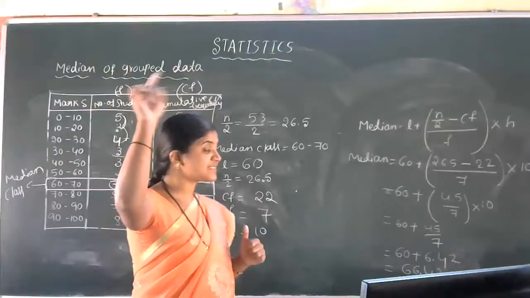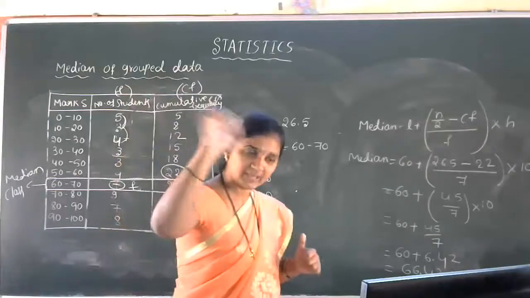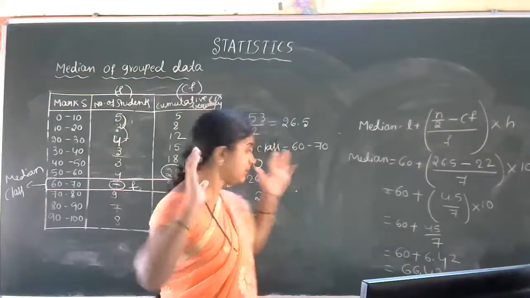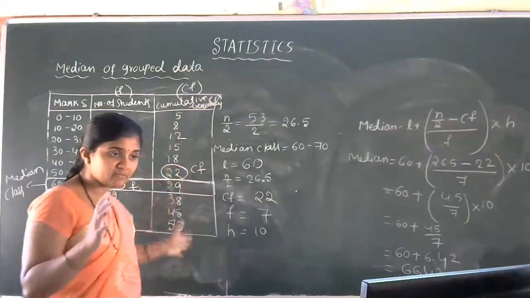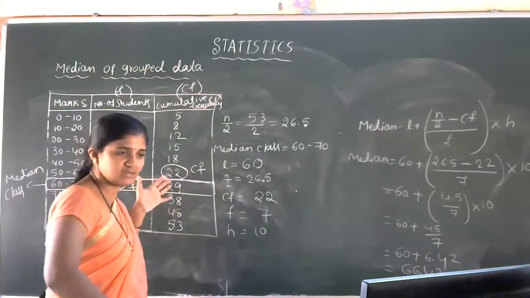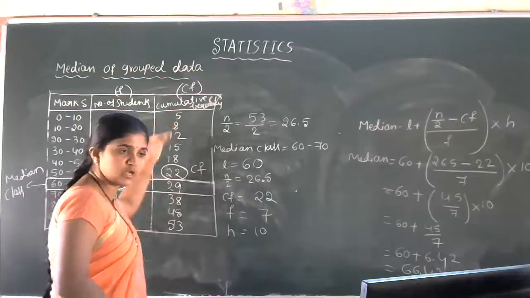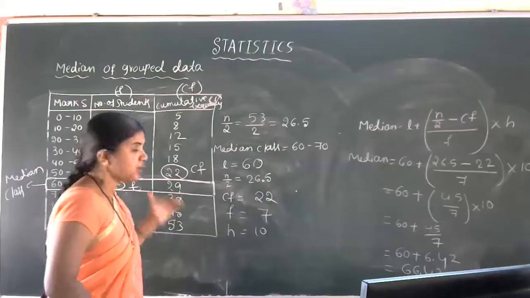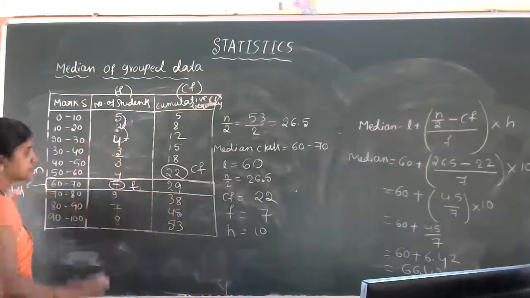Why do we discuss less than type and more than type? That is helpful for the next session also, but you have to keep it in mind here. This is a less than type conversion, but we are not writing it as less than 10, less than 20, less than 30. We are just taking the cumulative frequency of that less than type. Got the idea of this problem, students?